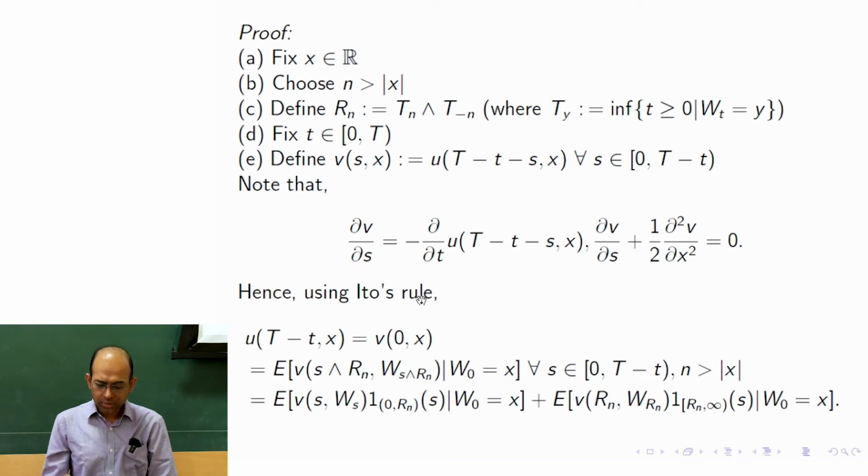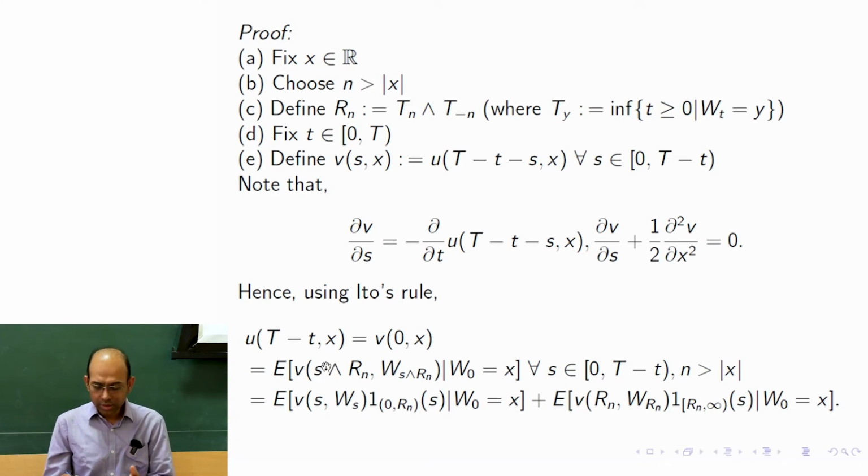Okay, so using Ito's rule, we are going to follow some steps. Since I have spent lots of time on Ito's rule, I expect that you will be able to follow. Let me explain. V of S minimum Rn, W of S minimum Rn, given W0 is equal to x. This function V is evaluated at some random time and with some stochastic process. Now we are going to use Ito's rule for this.